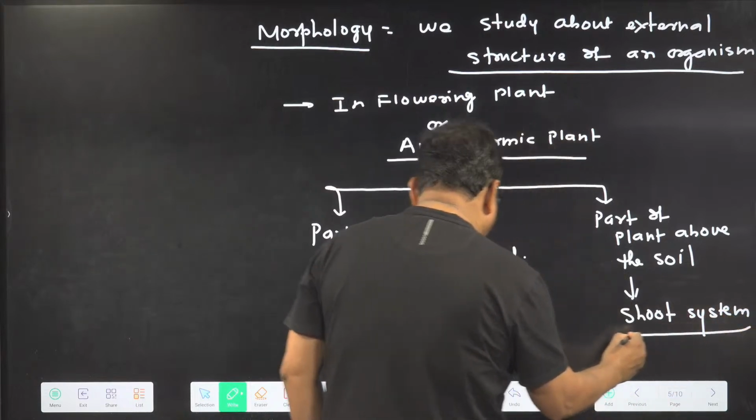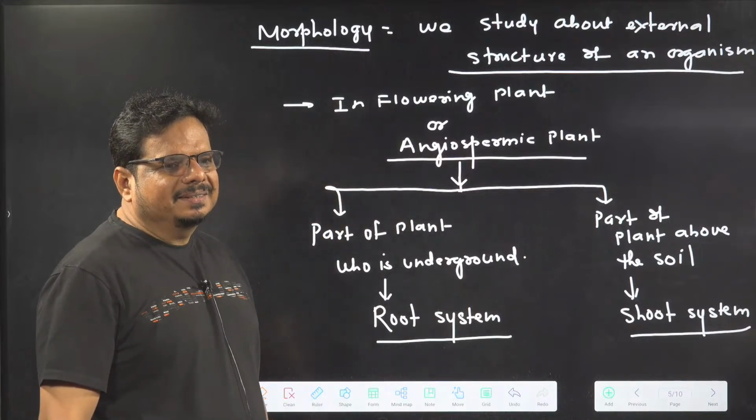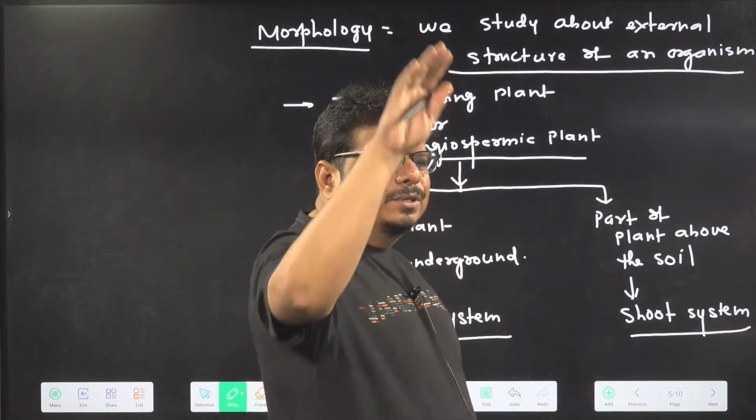So in any angiospermic plant, these two components are there: the root system and the shoot system.